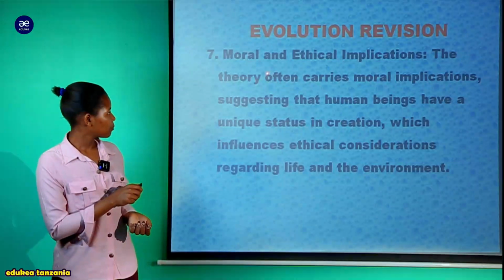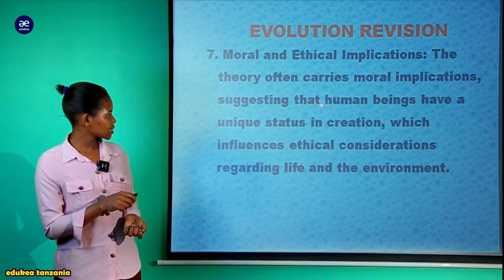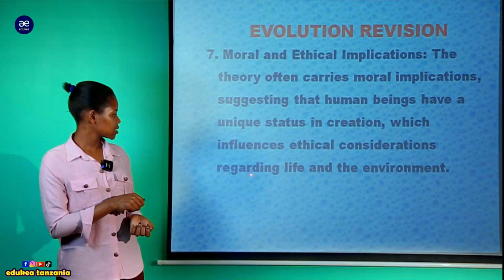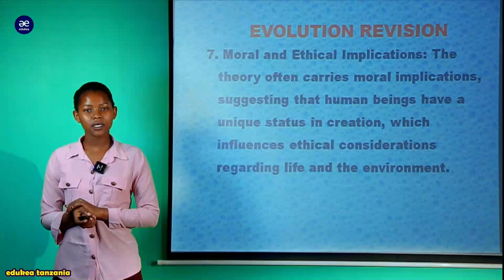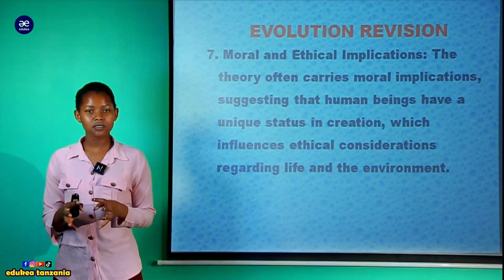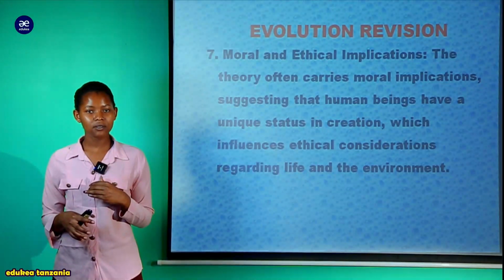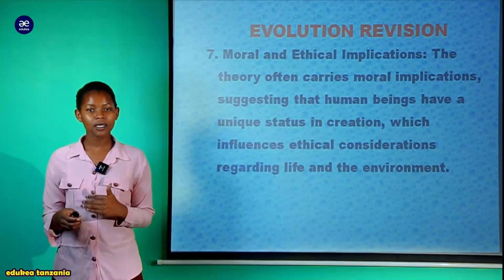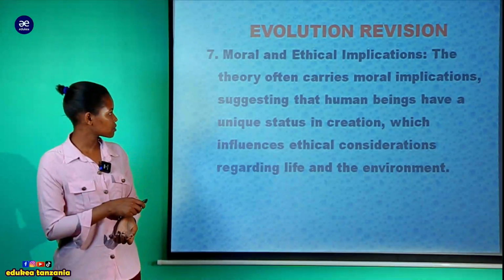Again, you can see moral and ethical implications. The theory often carries moral implications, suggesting that human beings have a unique status in creation, which influences ethical consideration regarding life and the environment. Also, another idea is all about moral and ethical implications. Here we look at the uniqueness of the human as one of the life forms in the universe. Humans have been created with a uniqueness that enables them to survive in moral and ethical forms in the universe. And now, my dear student, this is all about question number 1.